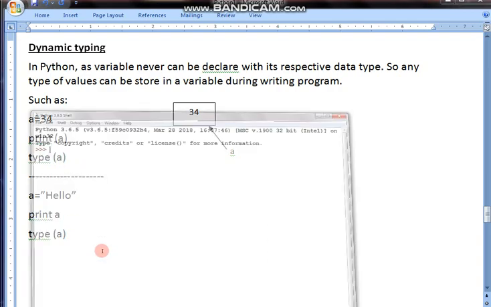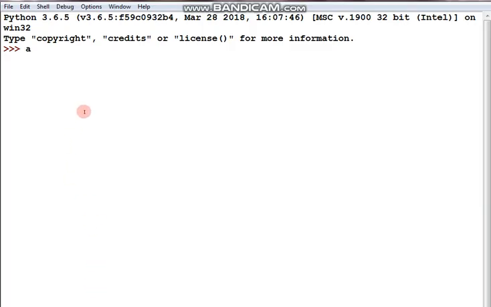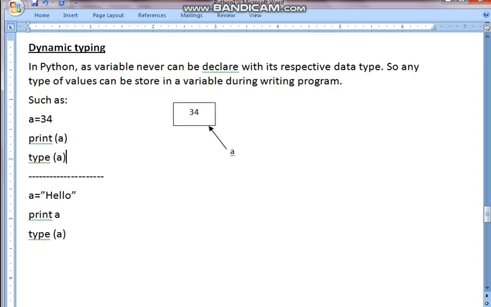Let's see practically. So I'm writing here a equal to 34. Okay, now I'm writing type of a. So it is showing class int. So int data type. Understood? The data type concept is there in Python, but it is not necessary to declare a variable with a data type. Okay. Now a is 34. It means a is integer.